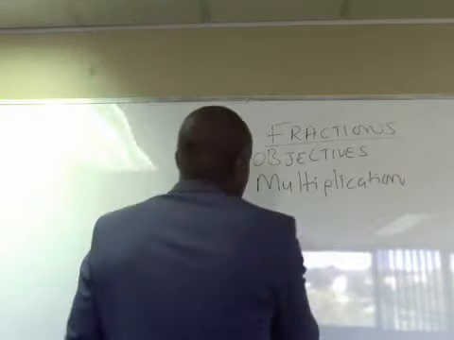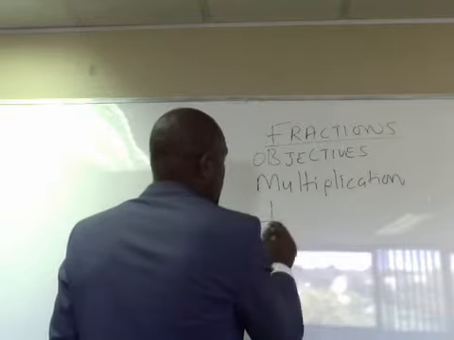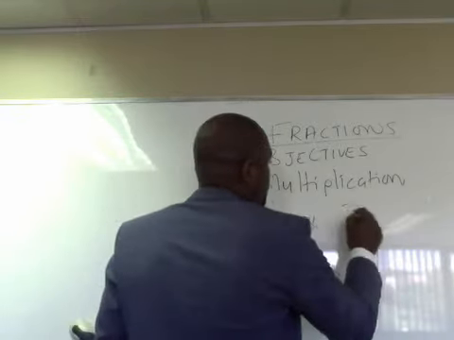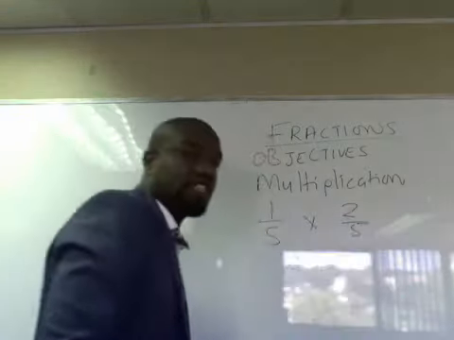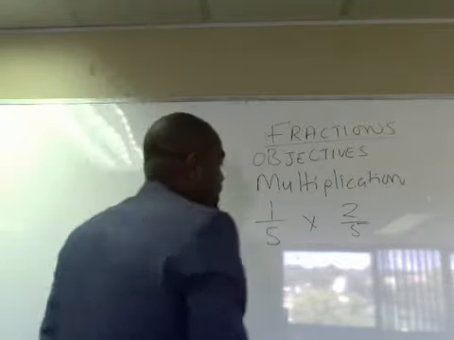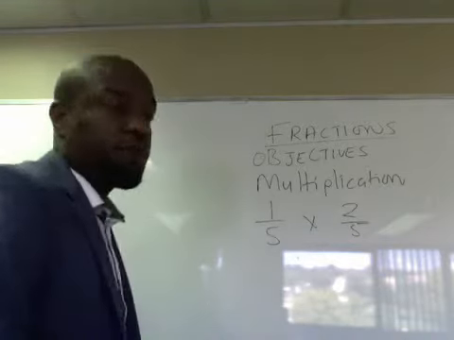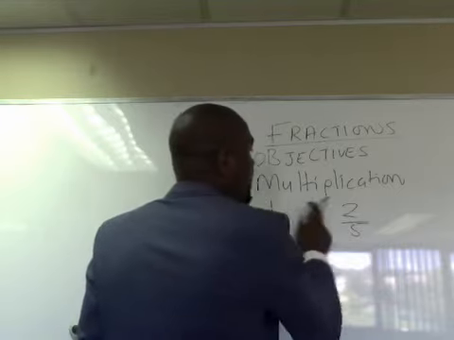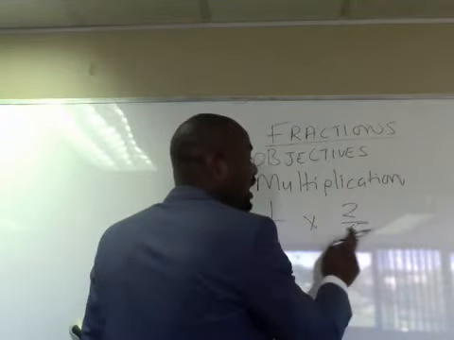So let's have a scenario: 1 over 5 multiplied by 2 over 5. In this instance, the base is the same. With fractions, we don't look for the lowest common multiple. We just multiply numerator and numerator, denominator and denominator.